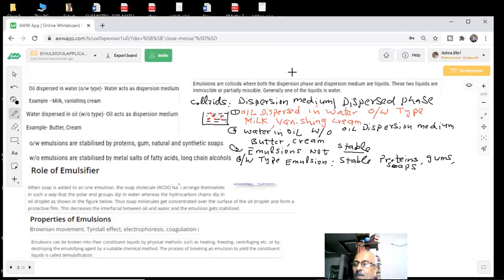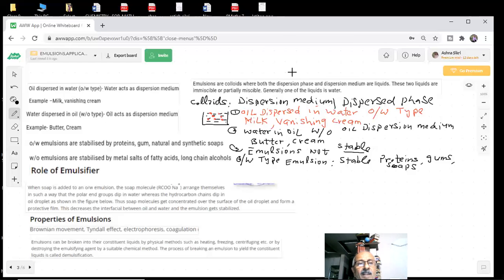You have seen the micelle formation in soaps, the cleansing action of soaps. When soap acts as a cleansing agent, they form emulsions. They form micelles, which are responsible for the cleansing action of soap. We will see that example also here.